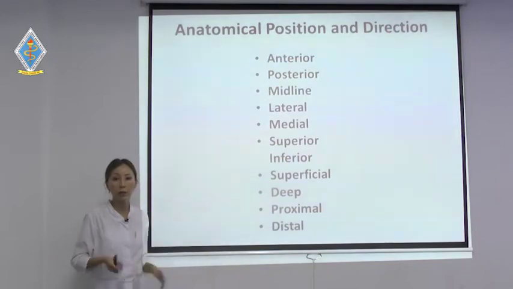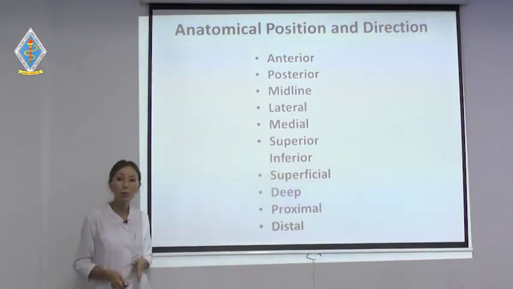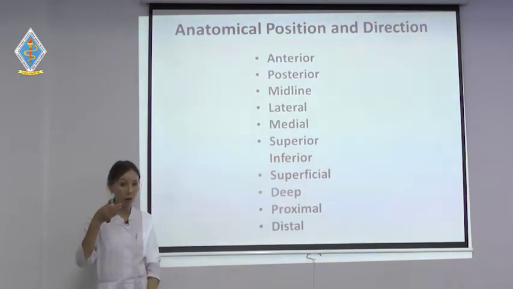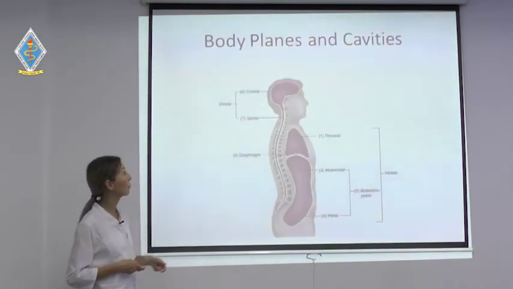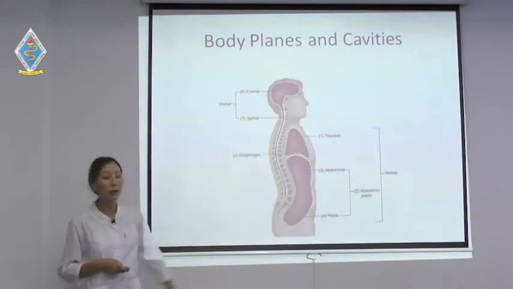Distal means away. Shoulders are distal to knees. From shoulders to knees there are too many structures. That is why distal means far from the center or from one point of attachment.